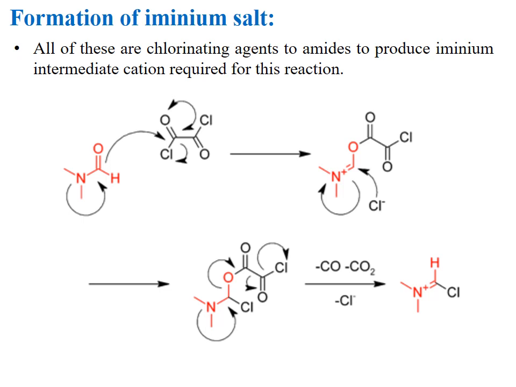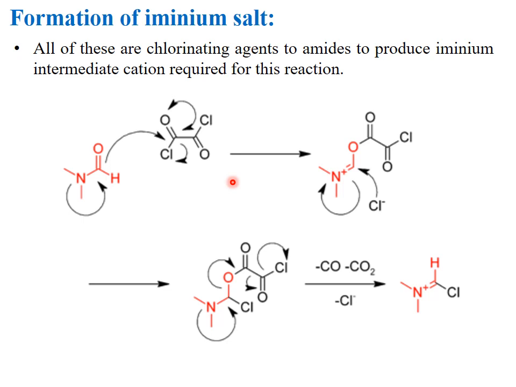Formation of iminium salt. In this slide, we will discuss the formation of the iminium salt. All of these are chlorinating agents: in the previous slide we discussed the acid chlorides, thionyl chloride, phosphorus oxychloride, and oxalyl chloride.